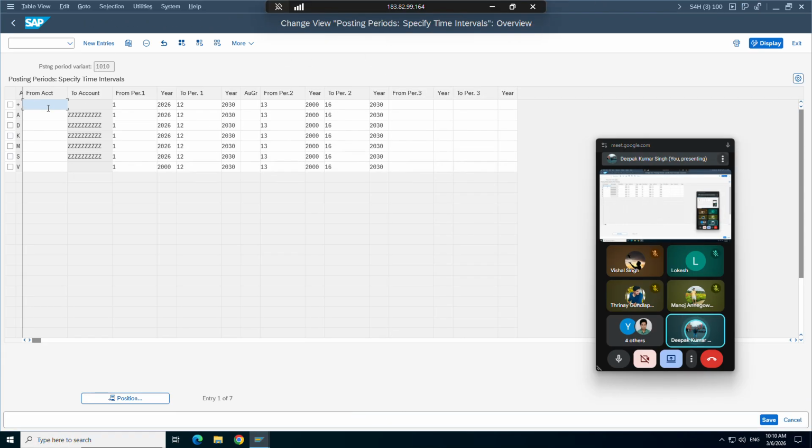So here we give the account and you give the posting period. Let's not touch it as of now because I think it has been set up very well. Since we are not getting any error related to GL, let's not touch it.